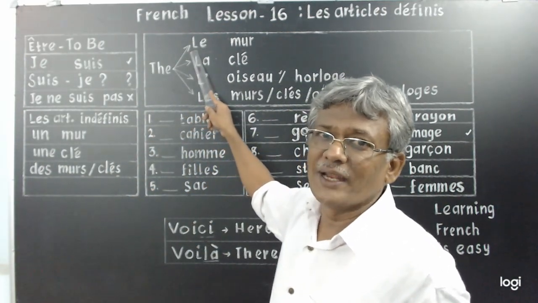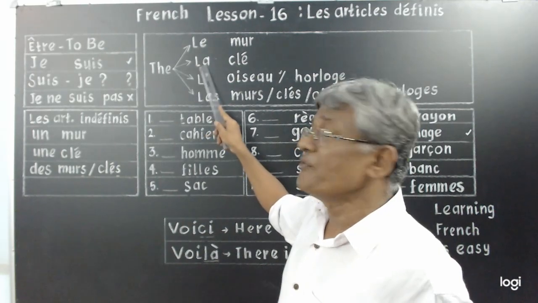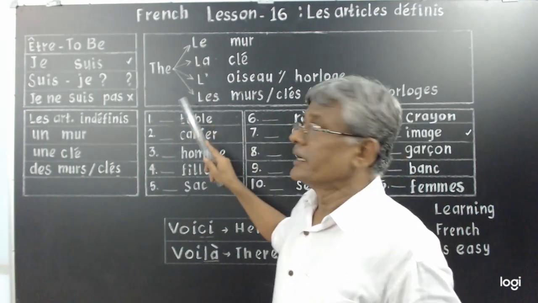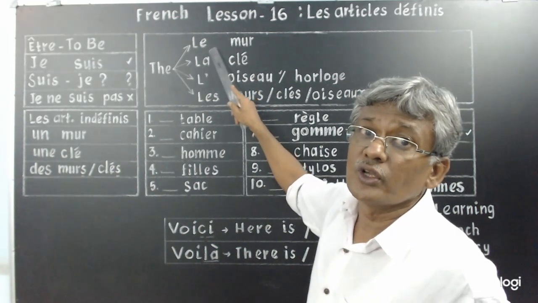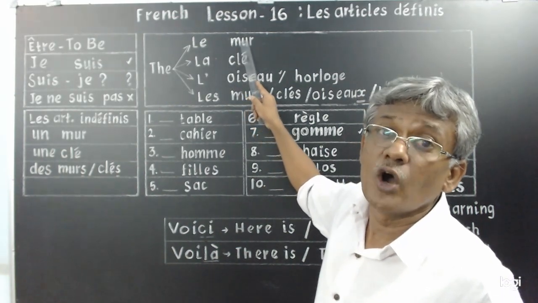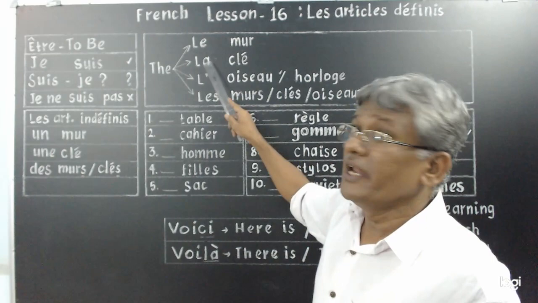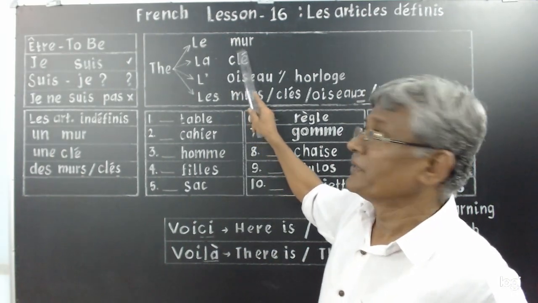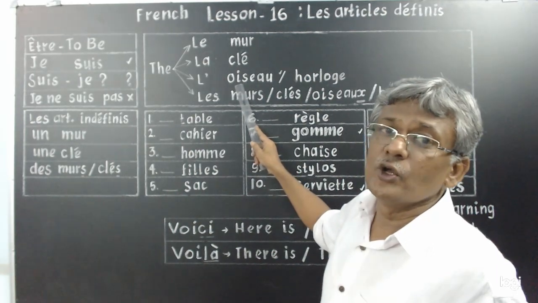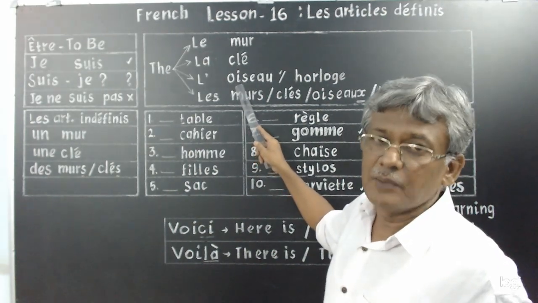Le for masculine singular, la for feminine singular. So I write le mur, the wall, la clé, the key, l'oiseau, it's a new vocabulary, write the meaning: bird.